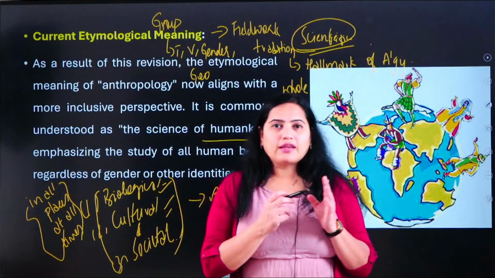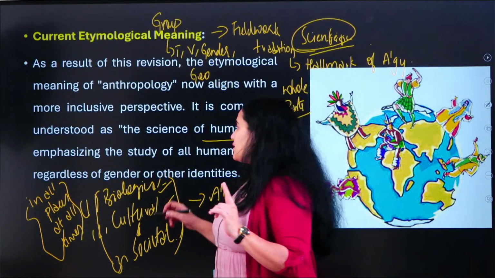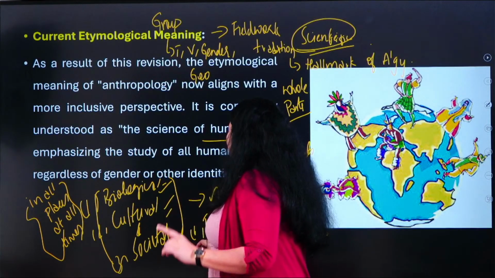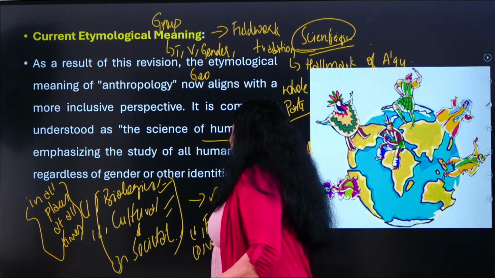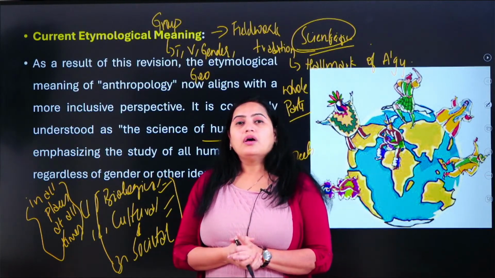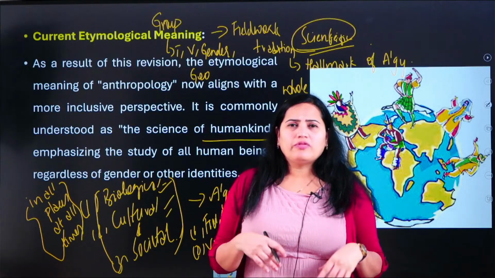First, he has to select a field. The second thing is he has to visit the field. After visiting the field, the third important thing is that he has to stay there for a considerable amount of time. That amount of time can be anything.